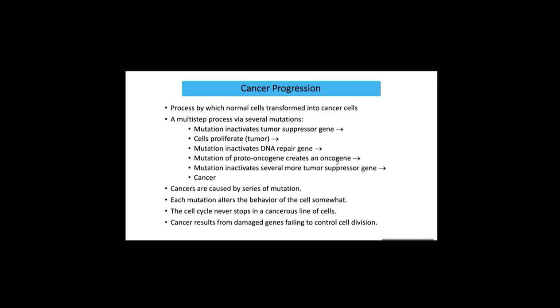When those are also mutated, through these multiple steps the cancer really develops. So cancer can be caused by a series of mutations.